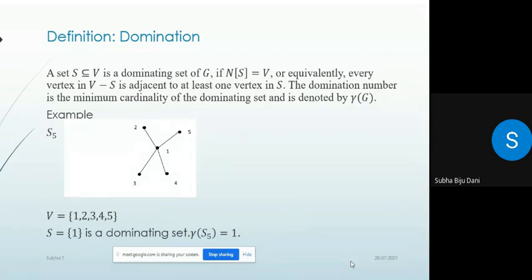Definition of domination. A set S contained in V is a dominating set of G if N[S] equals V, or equivalently every vertex in V minus S is adjacent to at least one vertex in S. The domination number is the minimum cardinality of a dominating set and is denoted by gamma(G). For example, in the star graph, the center vertex is a dominating set. Therefore, gamma(S_5) equals 1.